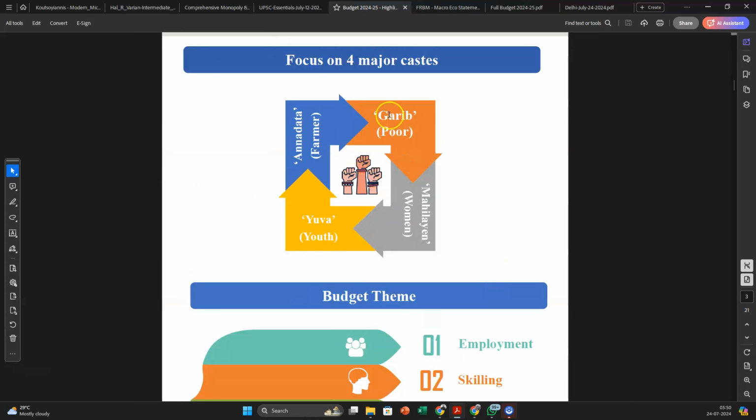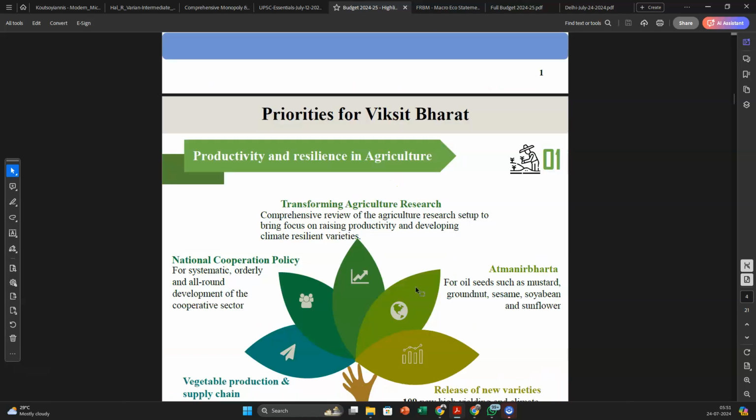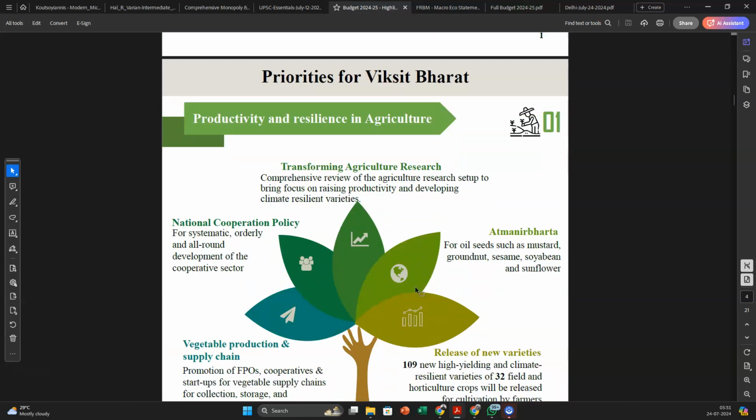So we have talked about these four major areas where the initial budget was also talking about: the youth, the farmer, the poor, and women. And these are the four themes. I talked about employment, why employment. I talked about skilling, why skilling. Then MSME, why MSME, and then the middle class, because if their income increases, it helps in the output that is going to be created by MSMEs. So these are the four major themes. Now then we talk about agriculture.